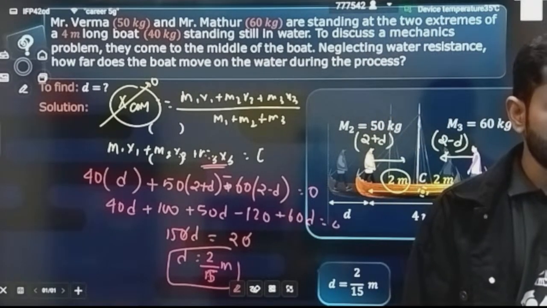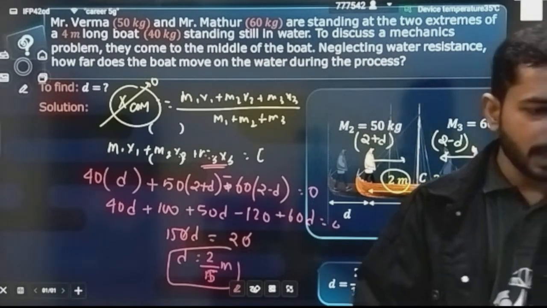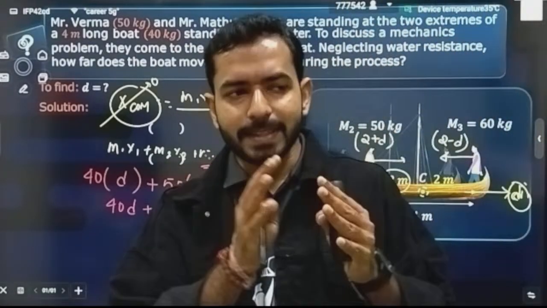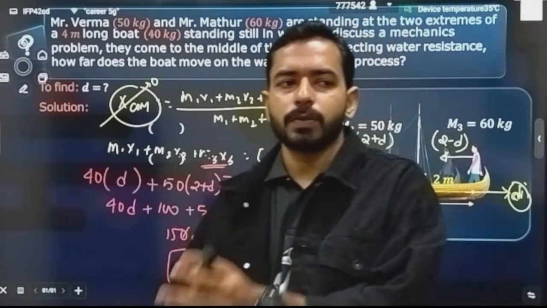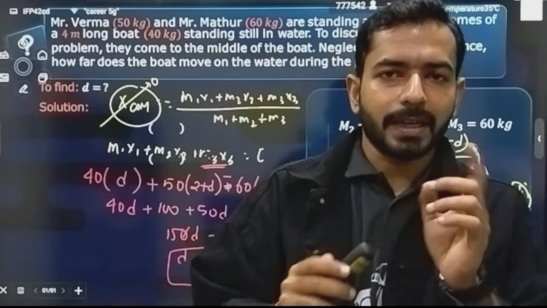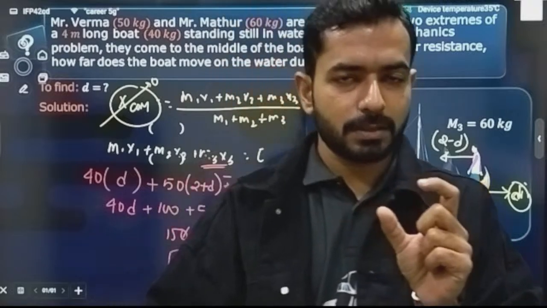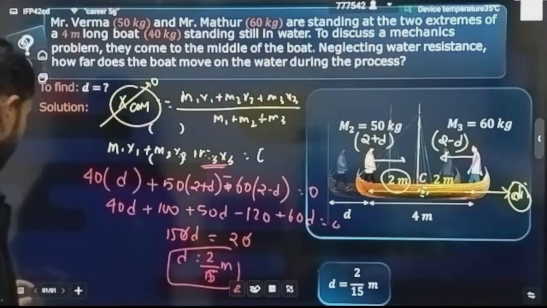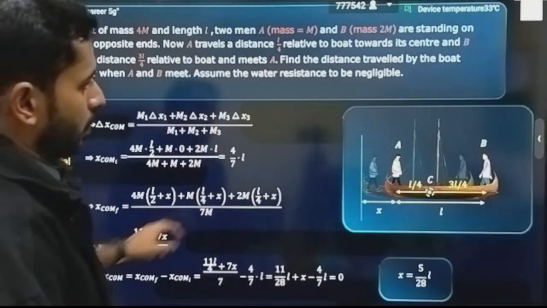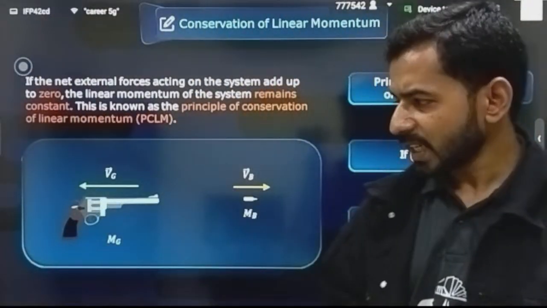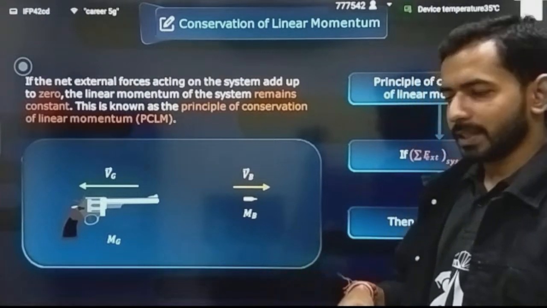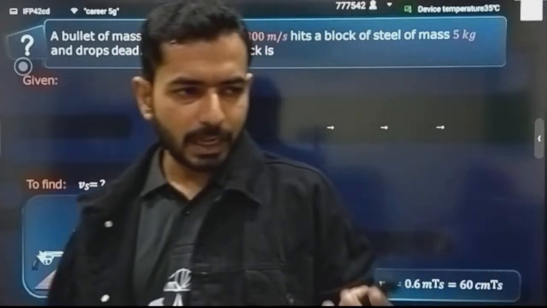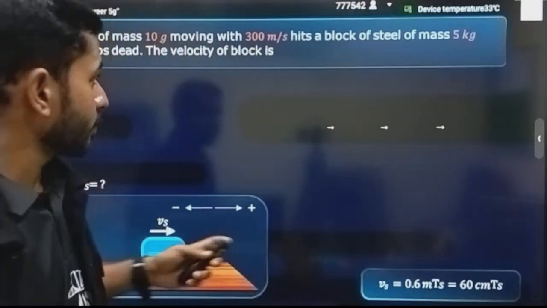So how is the boat going to displace? What is the concept that we have applied? Again, if I summarize, this is a very good example of the concept that if initially the center of mass was at rest, finally also it will be at rest. That means I can simply write that delta x cm, the change in position of the center of mass, is equal to 0, correct? Very good. Conservation of momentum, I have already told you, whenever the external force is 0, you have to conserve the momentum.